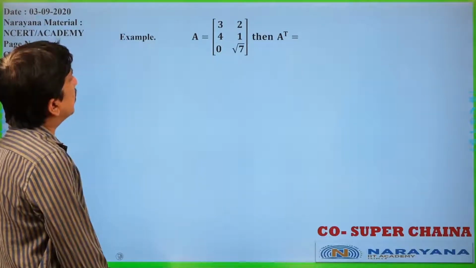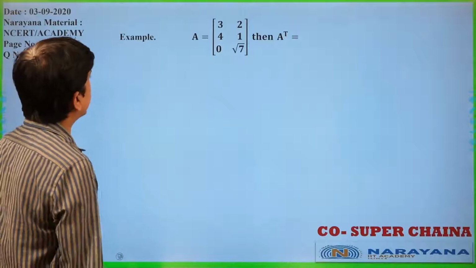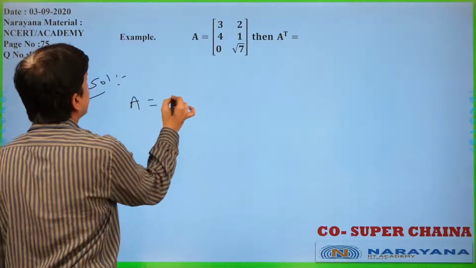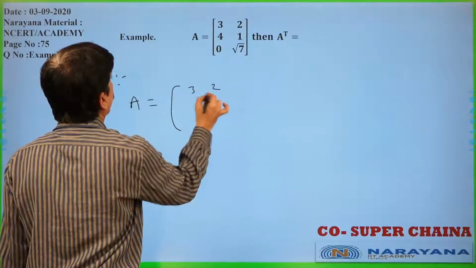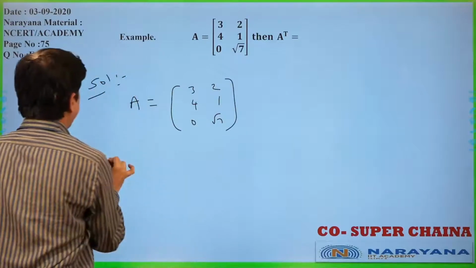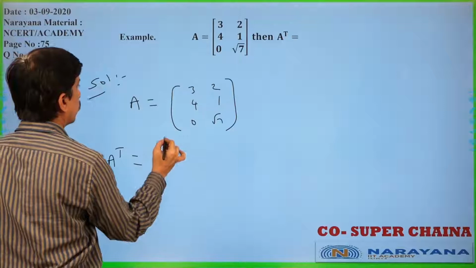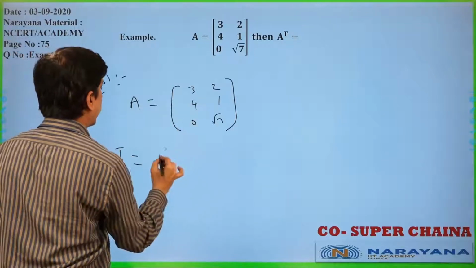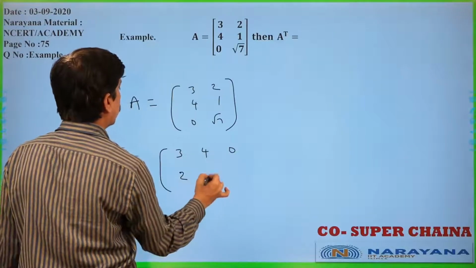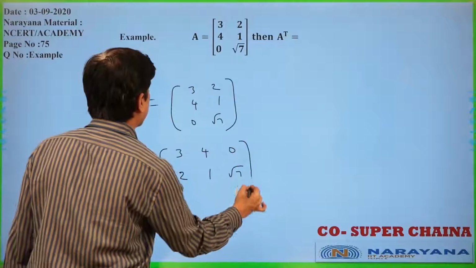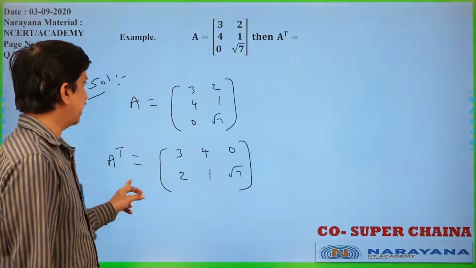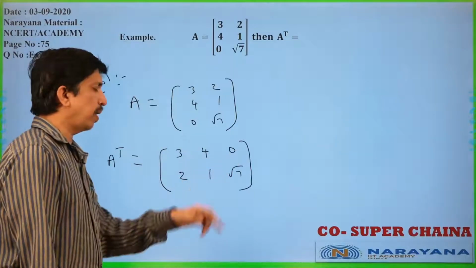Now, A was given like this only. Then what is A transpose? Now, A is equal to 3, 2, 4, 1, 0, root 7. A transpose is equal to, now this column as row you can write, that is nothing but 3, 4, 0, 2, 1, root 7. Is it clear or not? Now A is 3, 2, 4, 1, 0, root 7. What is A transpose? 3, 4, 0, 2, 1, root 7.